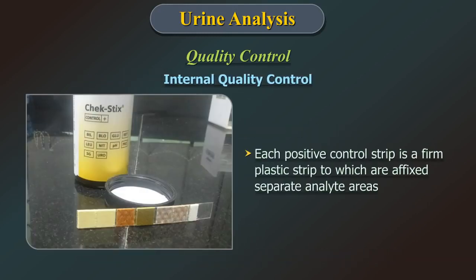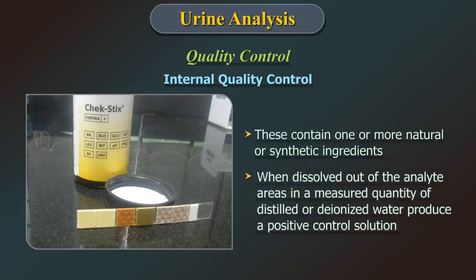Each positive control strip is a firm plastic strip to which are affixed 7 separate analyte areas. These contain one or more natural or synthetic ingredient that, when dissolved out of the analyte areas in a measured quantity of distilled or deionized water, produce a positive control solution.